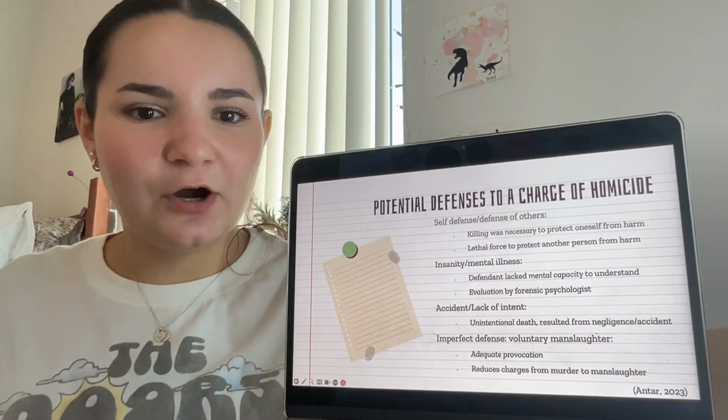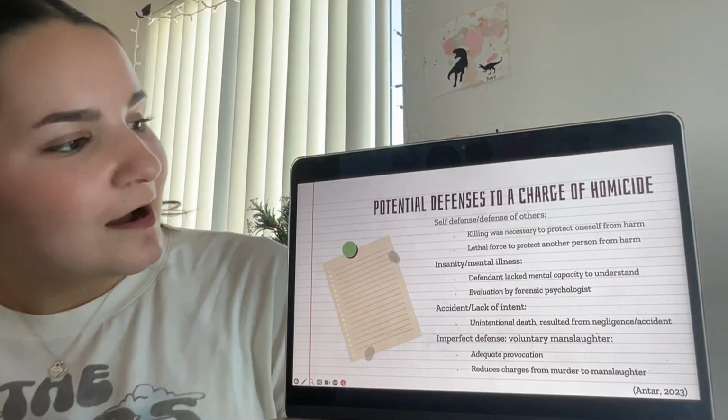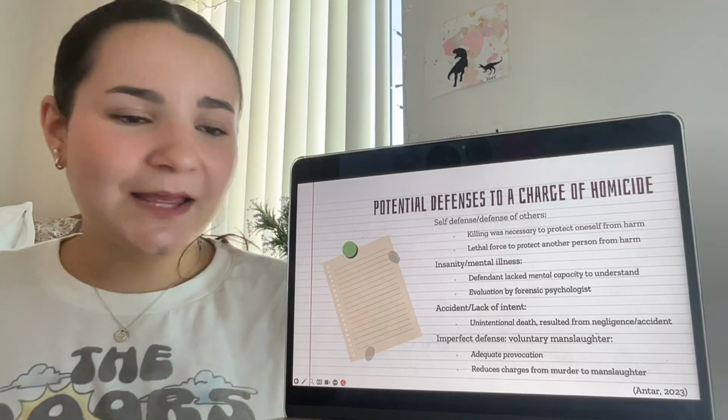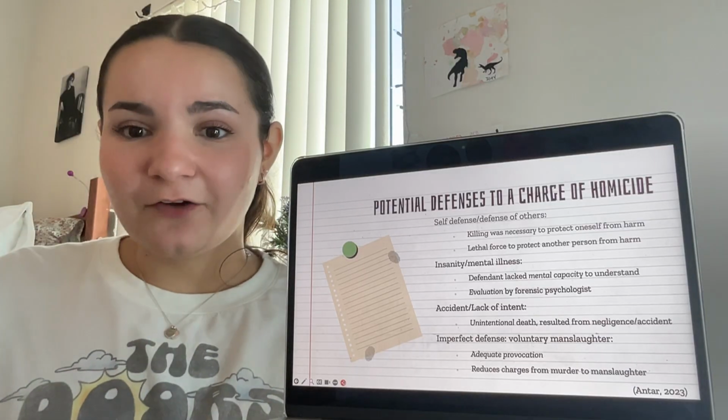Alright, let's go ahead and keep going and look at the potential defenses to a charge of homicide. There's quite a few here. Just to name a couple, we've got self-defense or defense of others.